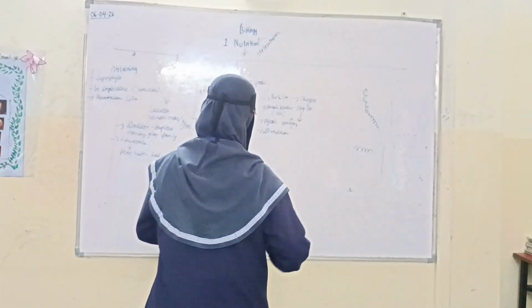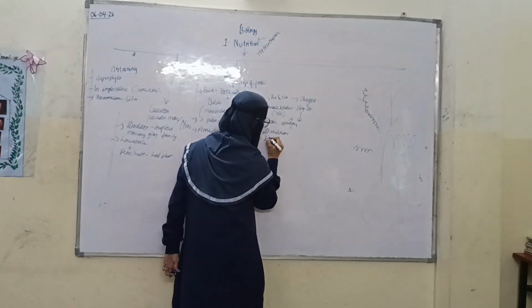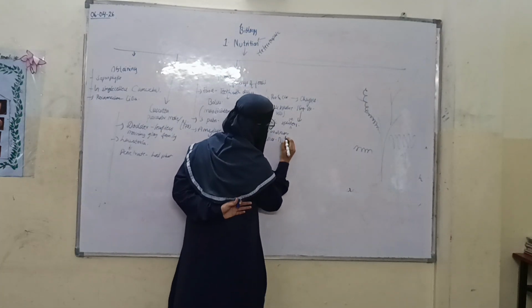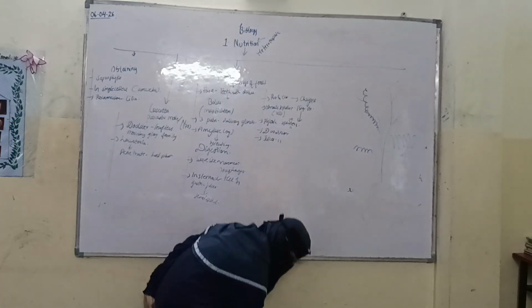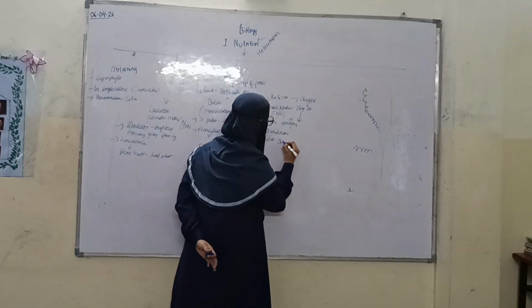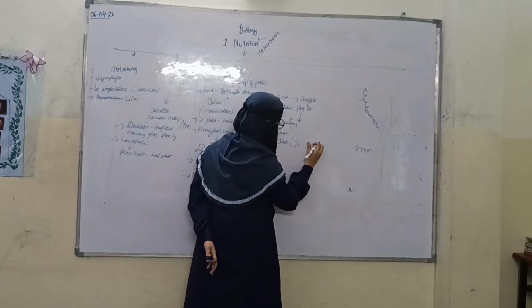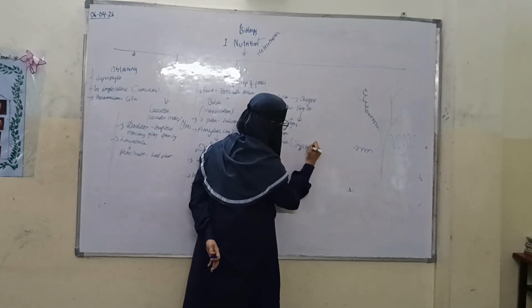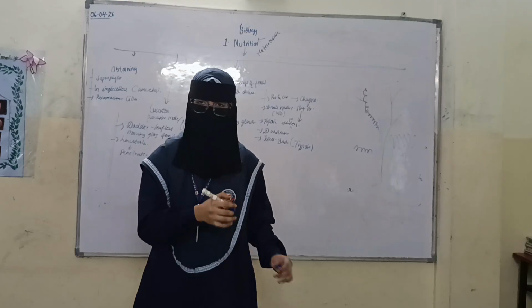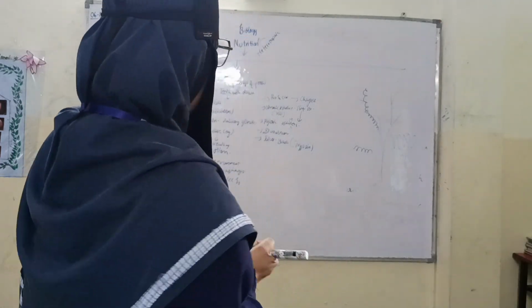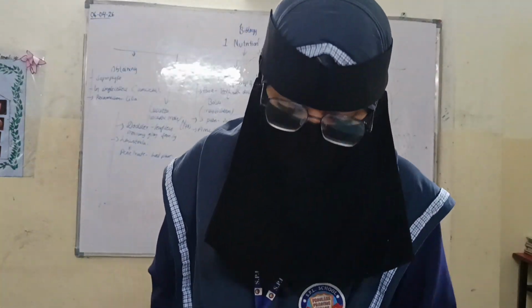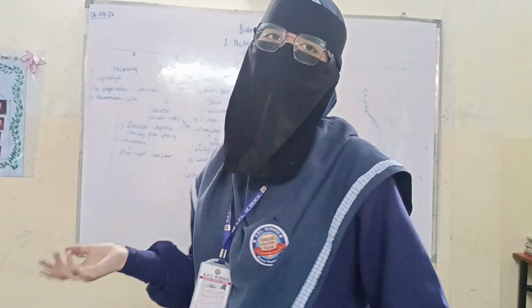One example of an alkaline juice present in our body is trypsin.